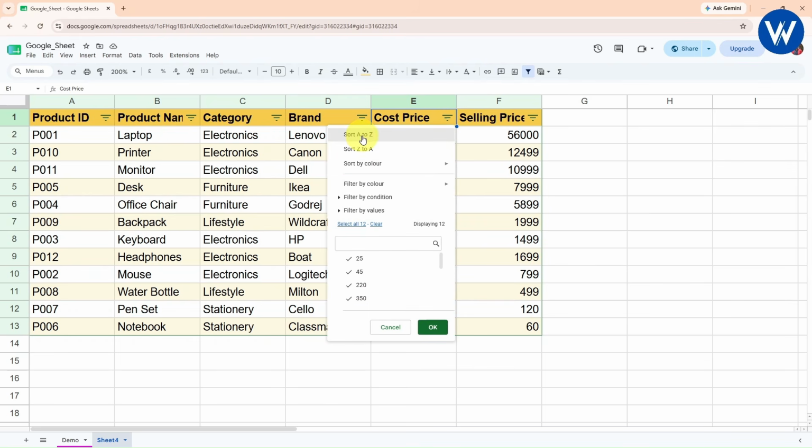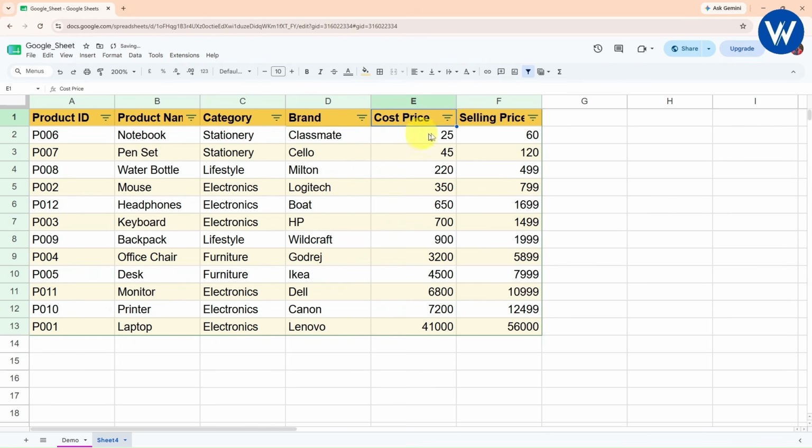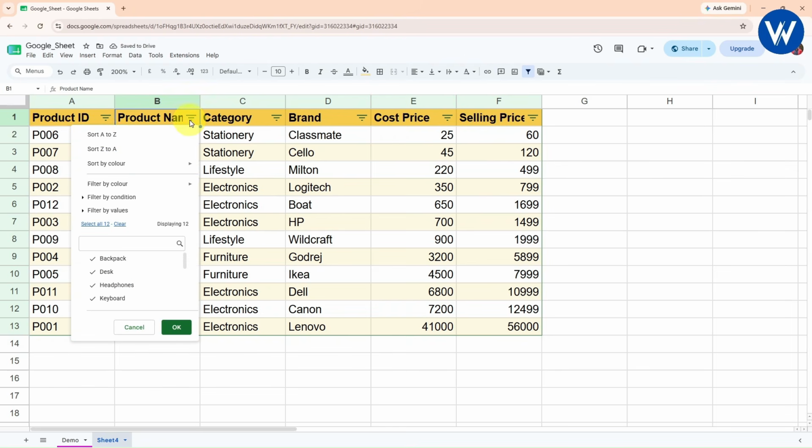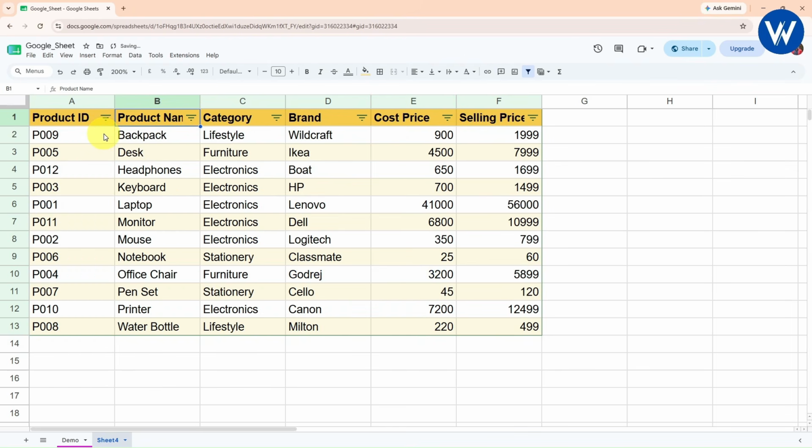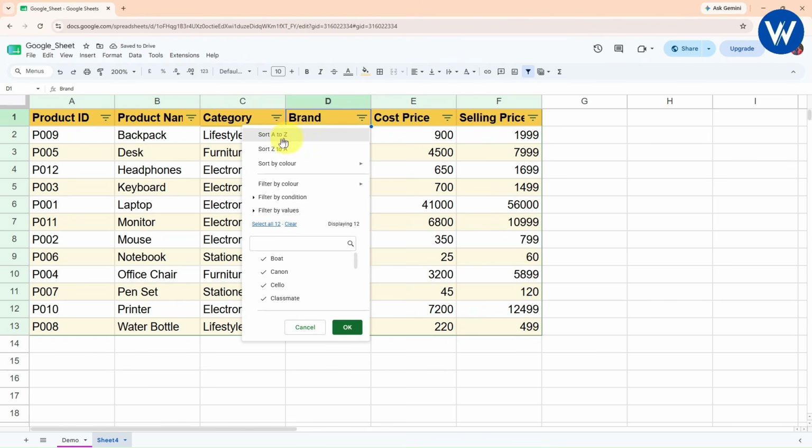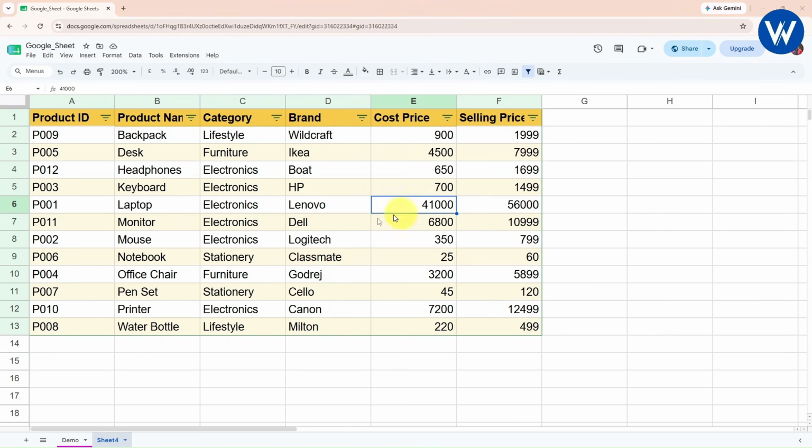In the same way, you can sort according to ascending order. Sorry. Let's suppose if you want to sort the product name, just go with this option in ascending order. Now finally it will be sorted in ascending order. So basically different options are available if you want to sort. If you want to sort by color, you can sort. And here we can see filter by color, filter by condition, filter by value. I hope you guys understood. If you want to remove the filter, it is very simple. Simply click on filter. The filter is removed.